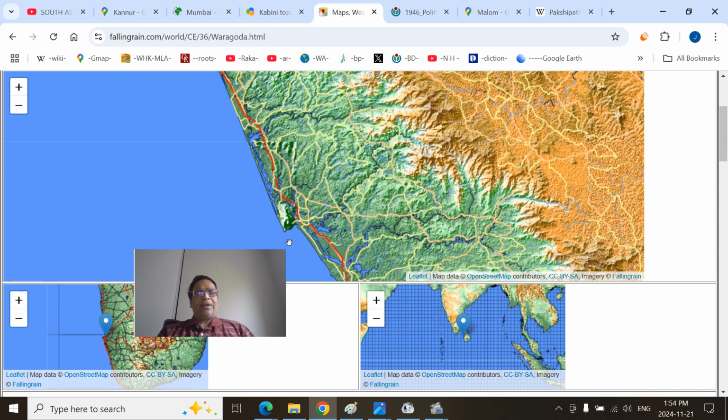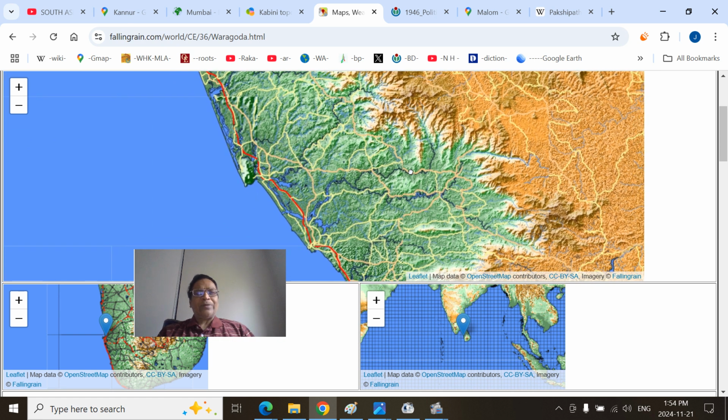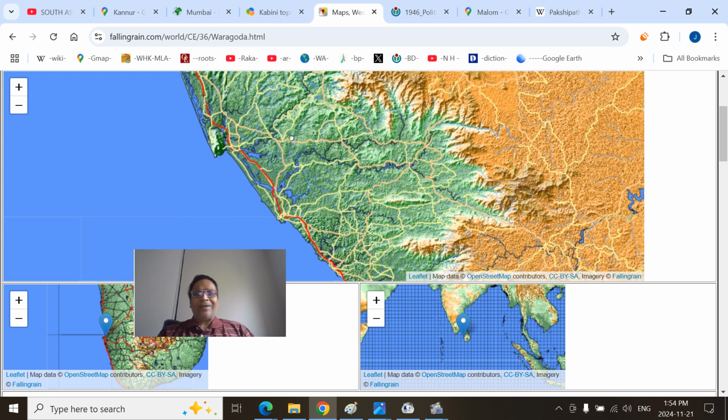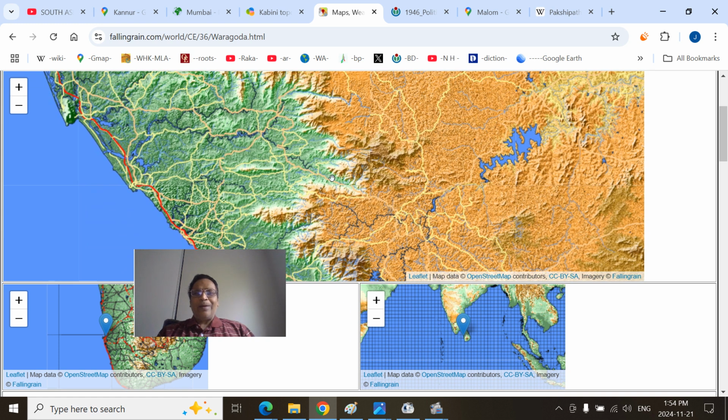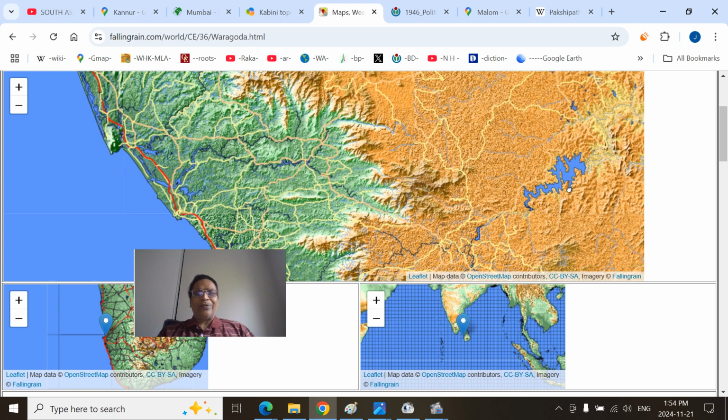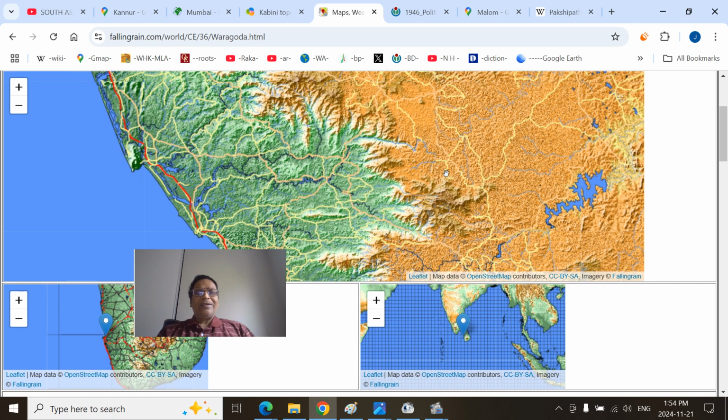Again, the promontory Ezhimala, that is the Kavvayi backwater region. This is around about 200 meters or so. Promontory means the area that protrudes. It's very prominent. These are all the lowlands. This promontory is the upland, a sort of mountain region. The Kabani River, this is the Mananthavady Kabani Reservoir, and this is the Barapole River.